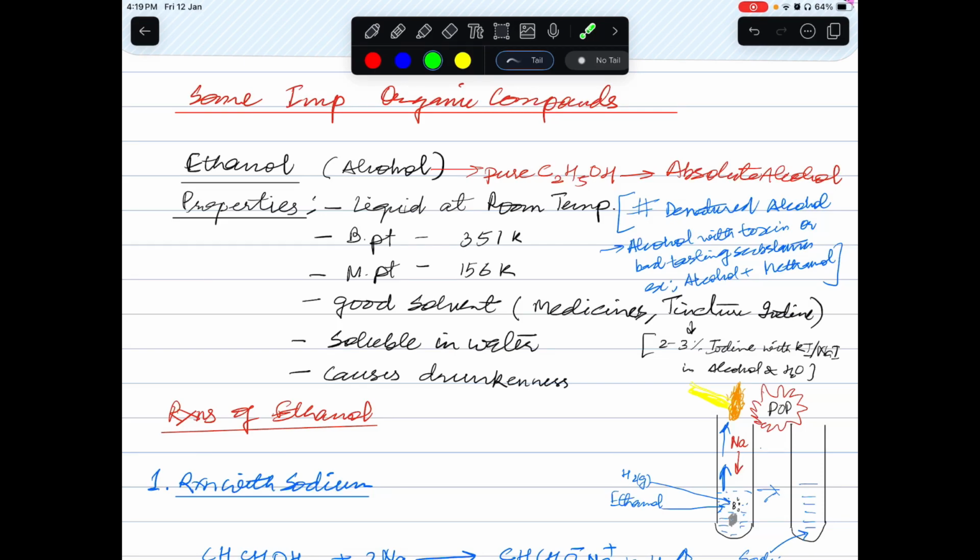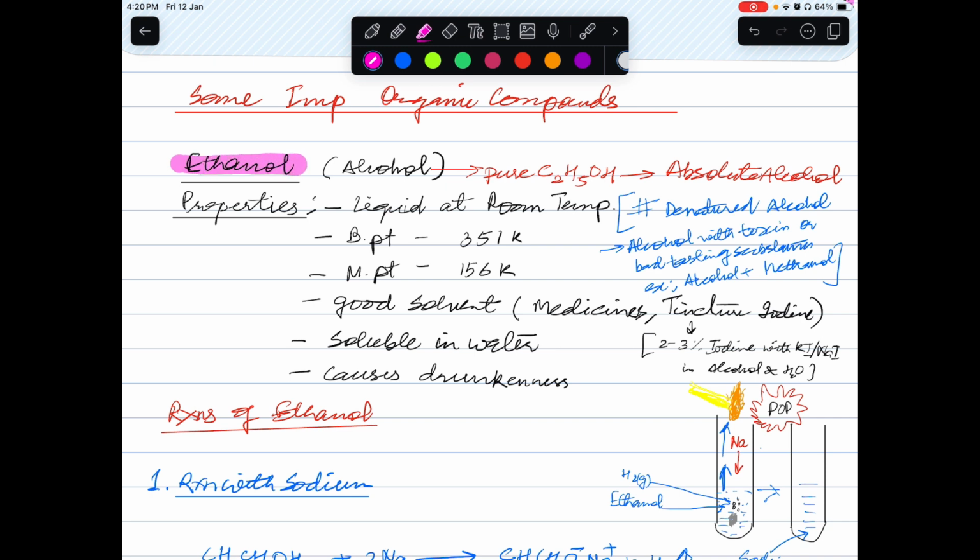We are doing carbon and its compounds, and today we will be doing some important organic compounds. Organic compound means compounds of carbon or hydrocarbons. All terms are same: hydrocarbon, organic compound, carbon compounds. So, the first compound which is given in your NCERT book is ethanol.